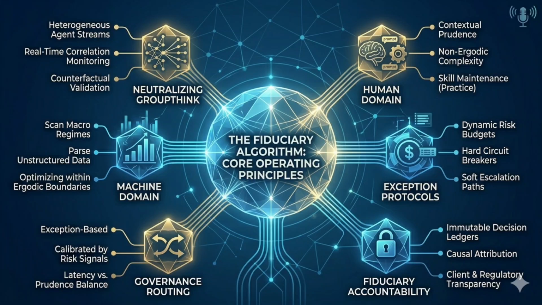Thriving institutions will redesign governance as routing logic. Machines optimizing within ergodic boundaries, humans navigating non-ergodic complexities, and governance dynamically routing between them. It's not about control layers. It's about calibrated phase transitions.